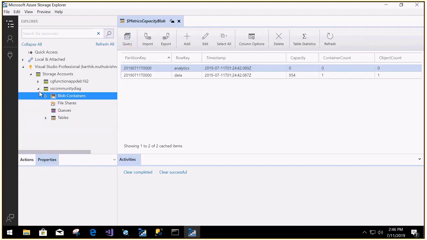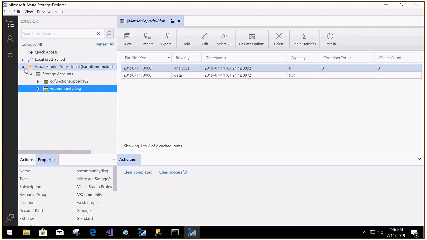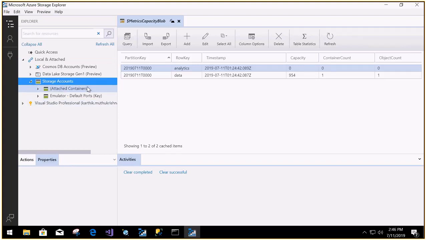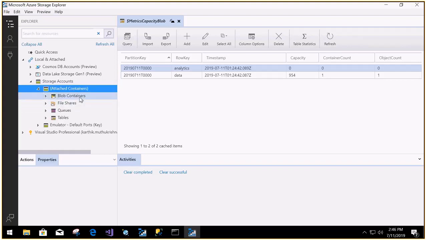So now we are going to write one simple program for my local storage. In my local storage account, I want to create one blob container. In that blob container, I want to upload one text file. I'm going to write this through complete C# coding, and we are going to upload the file, and then come back and explore whether it got created or not.